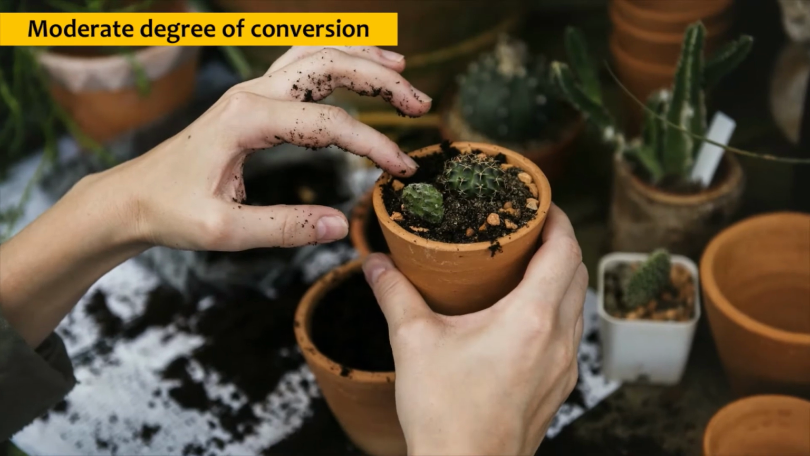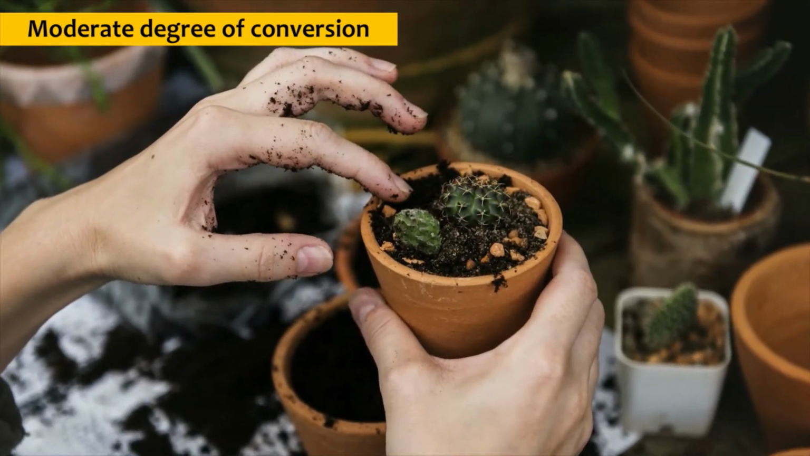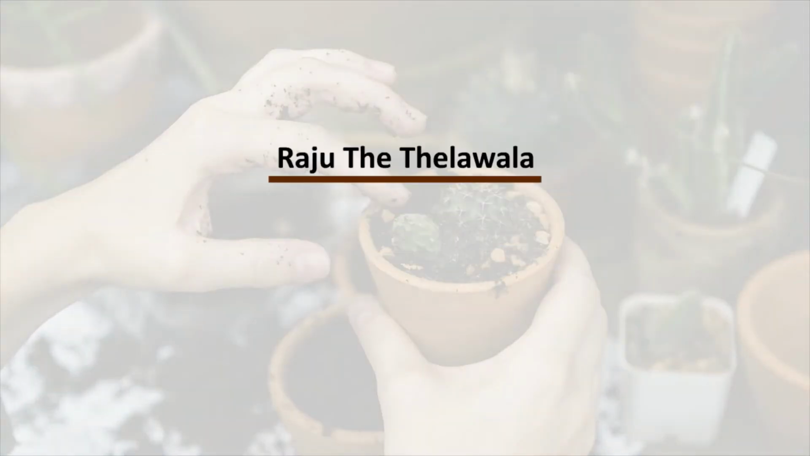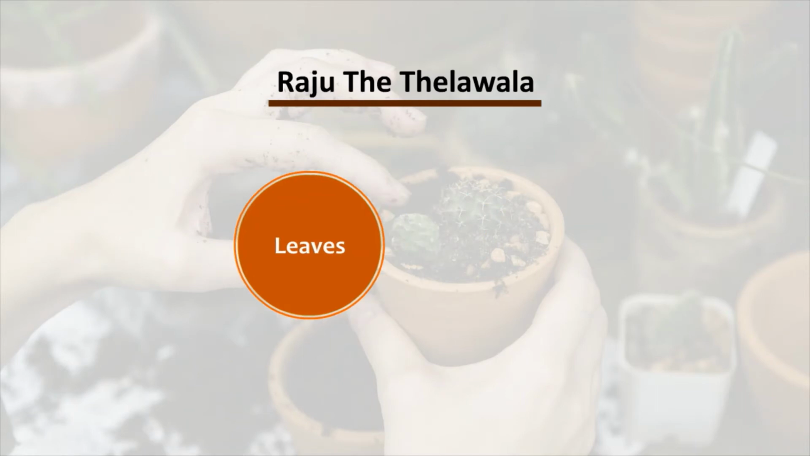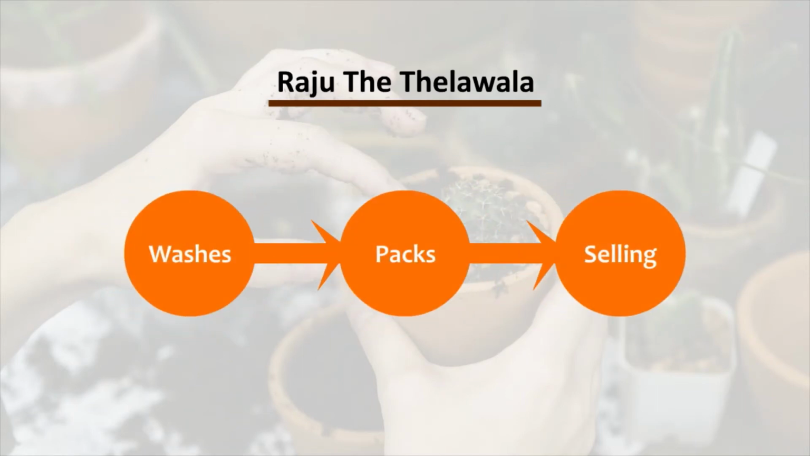Some amount of visible conversion to the output is termed as moderate degree of conversion. For example, Raju the Thela Wala removes unnecessary leaves, roots and stalks, washes and packs the fruits and vegetables in plastic before selling them to his customers.